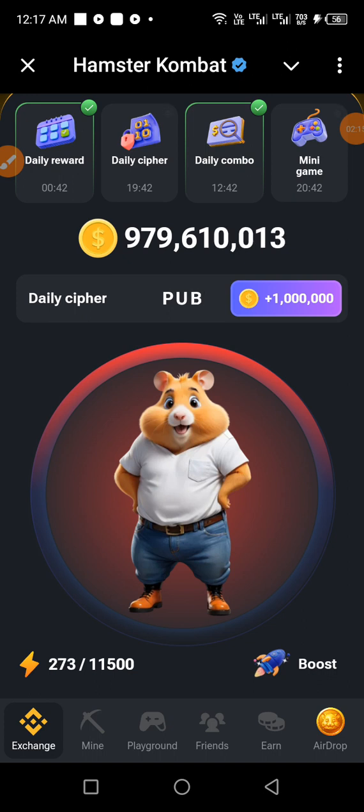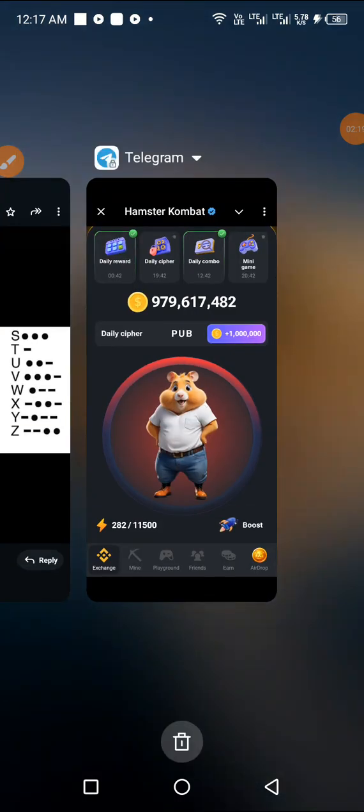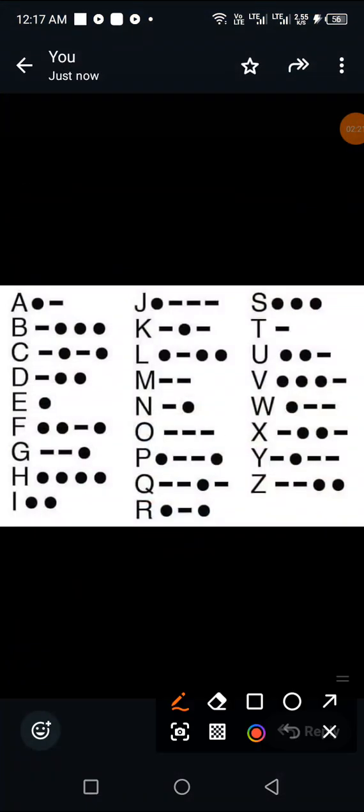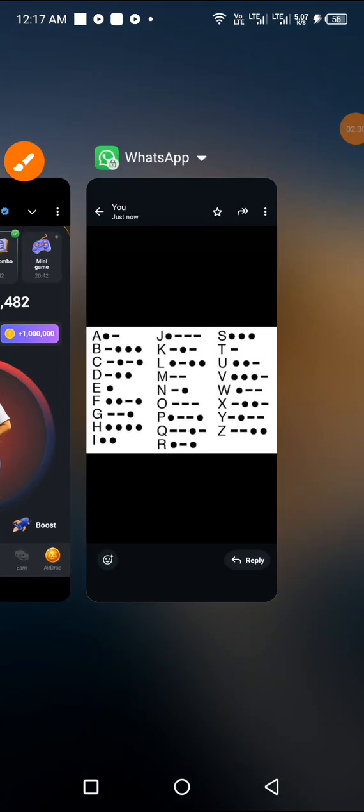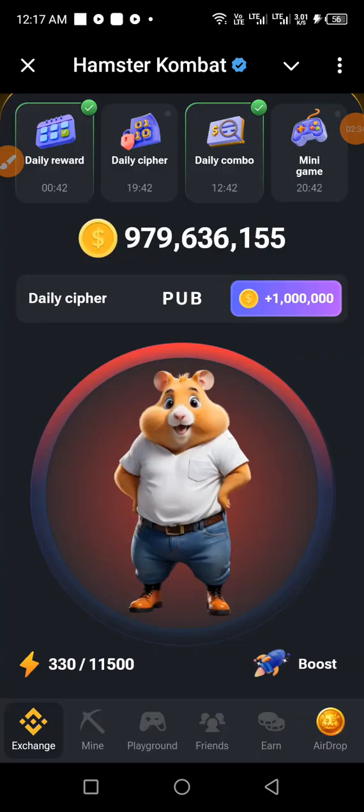So the next letter is letter L. And how do you spell letter L? This is letter L. We spell it dot dash dot dot. Okay, so let's do that. Dot dash dot dot. And that is letter L.